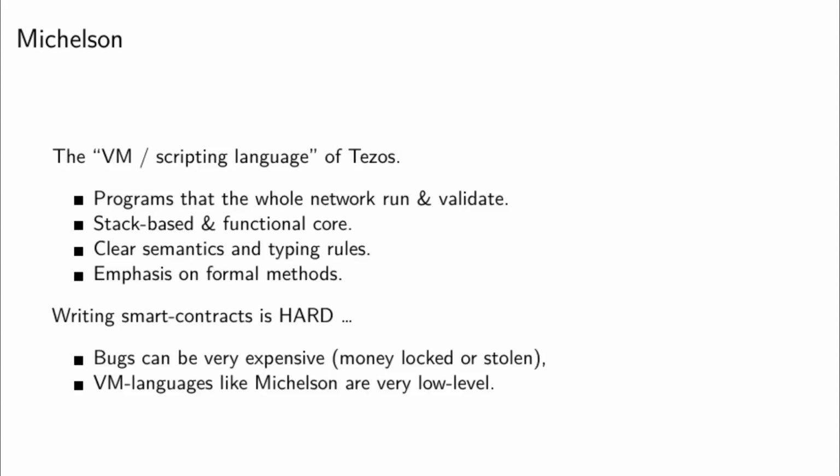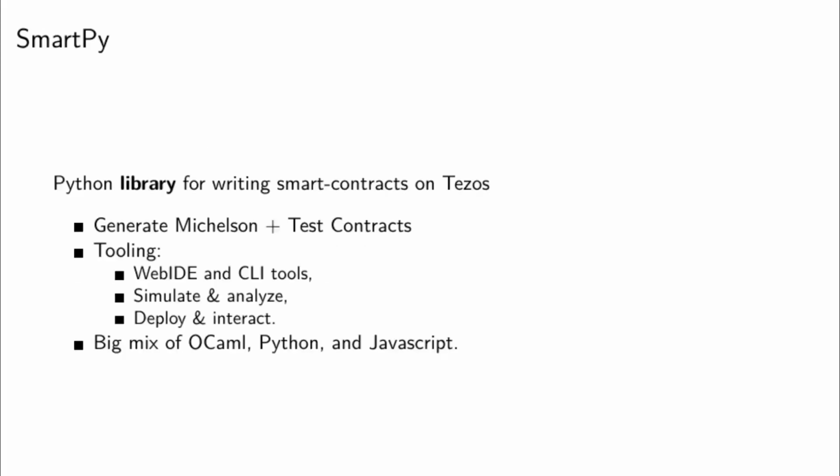This has led to the proliferation of many high-level languages that compile to Michelson. There's been Liquidity, LIGO, SCaml, Lorentz, Juvix, and many other popular ones. SmartPy is likely the most popular. And actually, as I said, it's a library designed to do meta-programming of smart contracts. It's not a language itself. So SmartPy allows you to generate Michelson and test those contracts. It provides all the tooling you may want. There is an IDE and command line tools. You can run simulation of contract interactions.